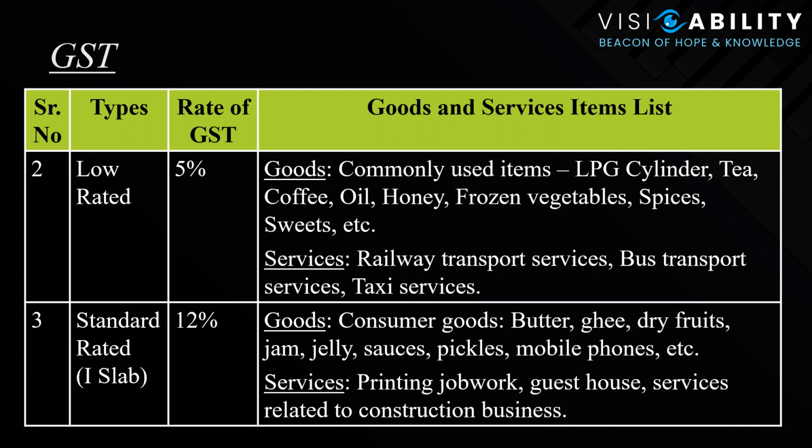The tax levied is 12% for butter, ghee, dry fruits, jam, jelly, sauces, pickles, mobile phones, etc. For services like printing jobs or guest house services related to construction, business, and all such types of services, the tax levied is 12%.